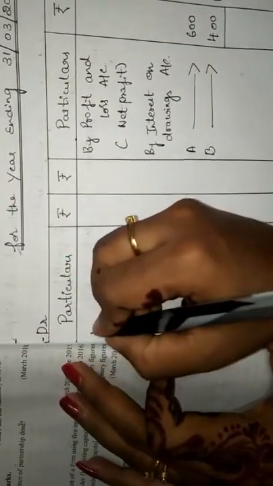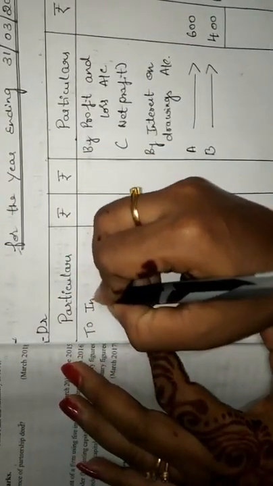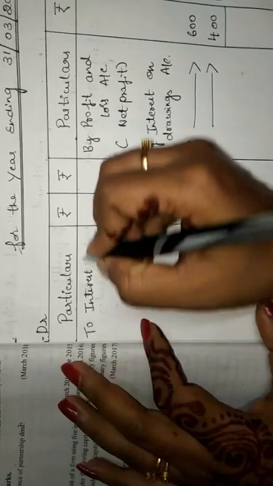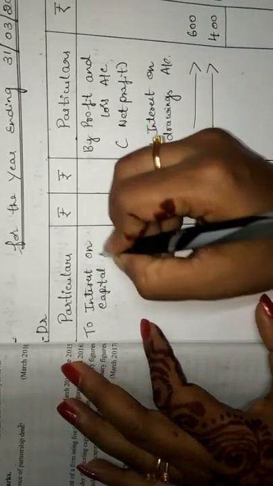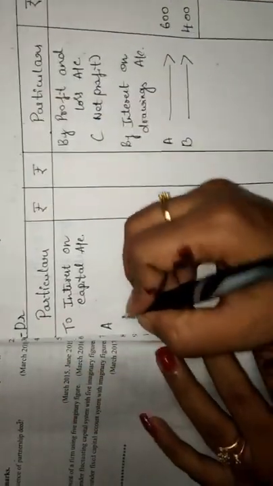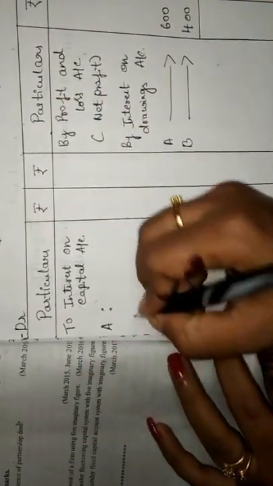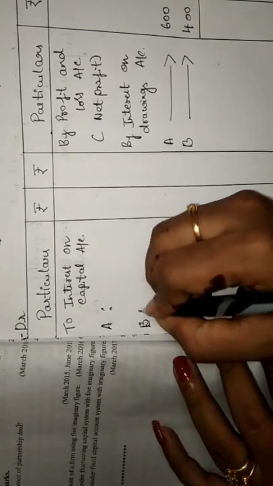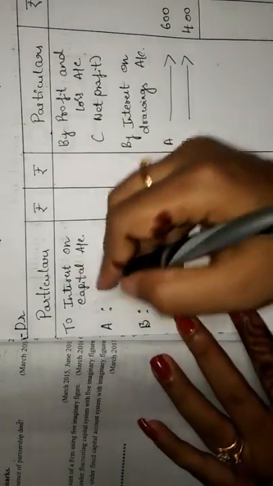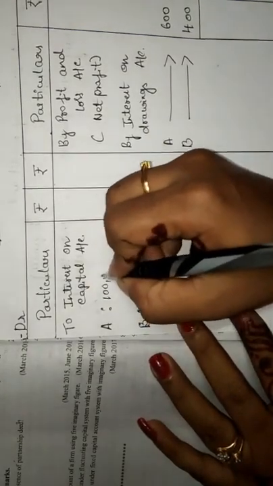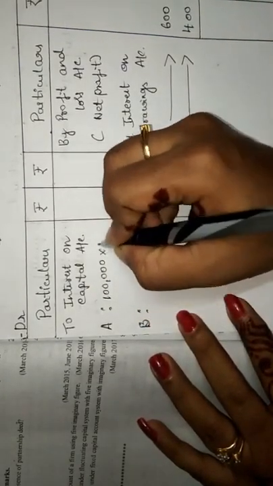Next comes the debit side. So here, to interest on capital account. Here also 2 partners are there, A and B. I have considered their capital as 1 lakh at 10%.